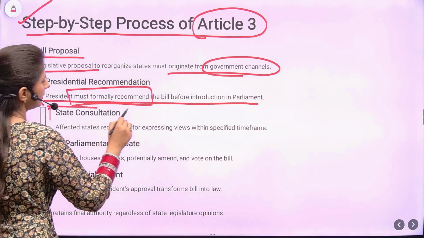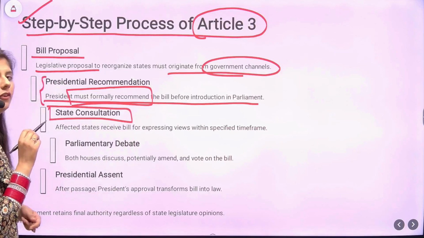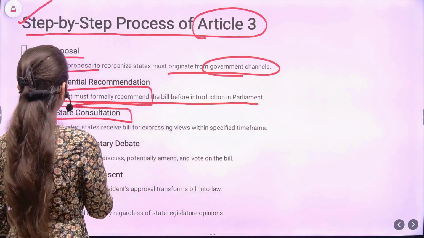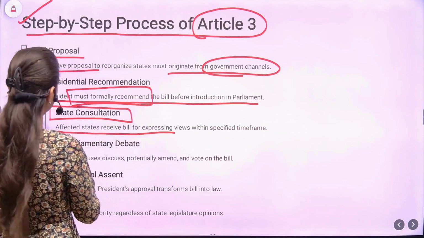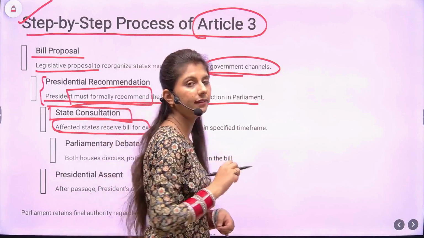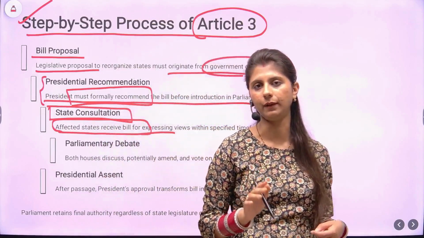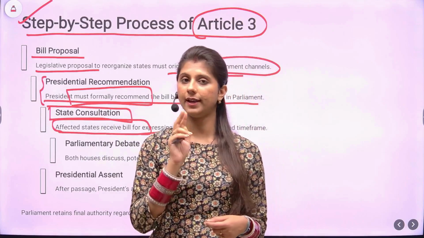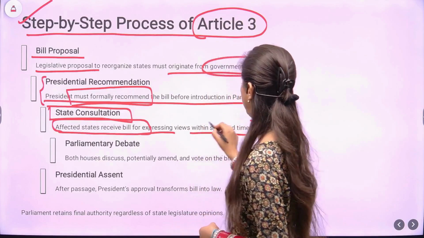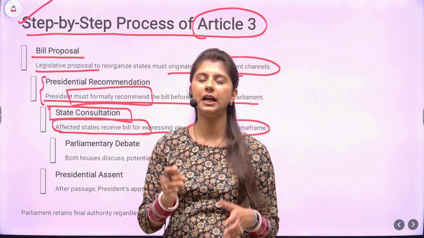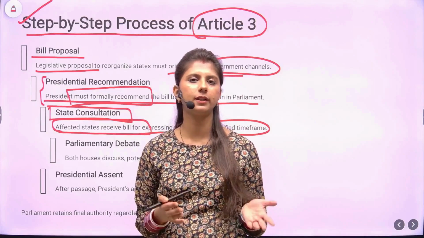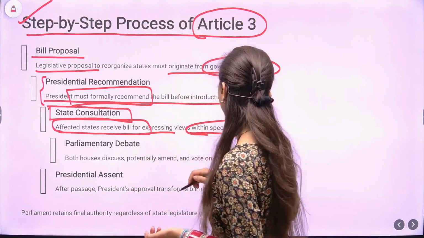The President needs state consultation. The states which will be affected by this bill, we need to see that the bill is given to those states for expressing their views within a specified time. Now here, stop and check out the two important key takeaways. Within a specified time frame means that states will get a limited period to give their feedback. Typically, this window is 30 days, but it is not specified.